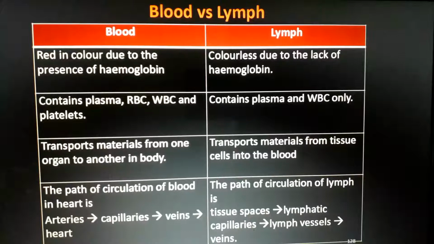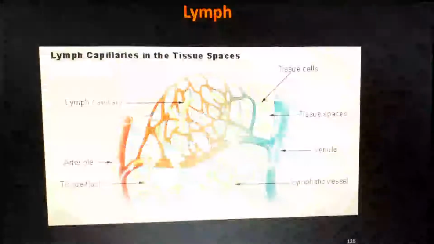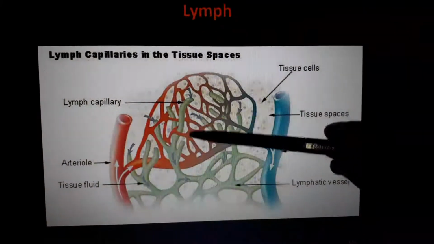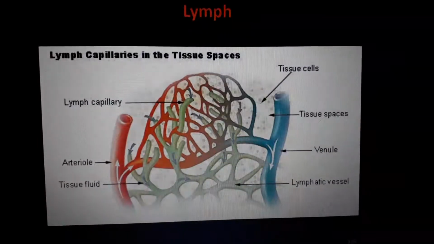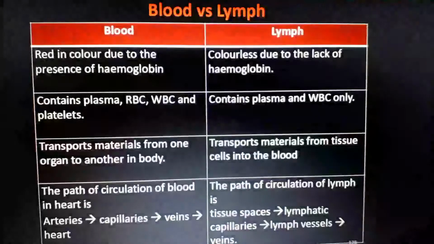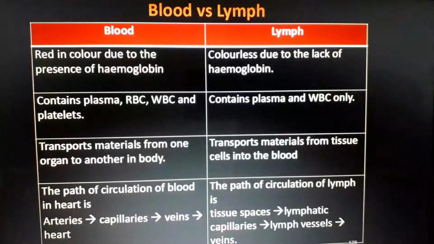So next one, what? The path of circulation of blood is from arteries to capillaries to veins to the heart. But in the case of lymph, how is it going? From tissue spaces of cells to lymphatic capillaries and lymph vessels, then veins. Lymphatic capillary means this one. Okay, lymphatic capillary, a small extension of the lymph system which mingles with the other capillaries. This is also an important difference. It's a 3-mark question.